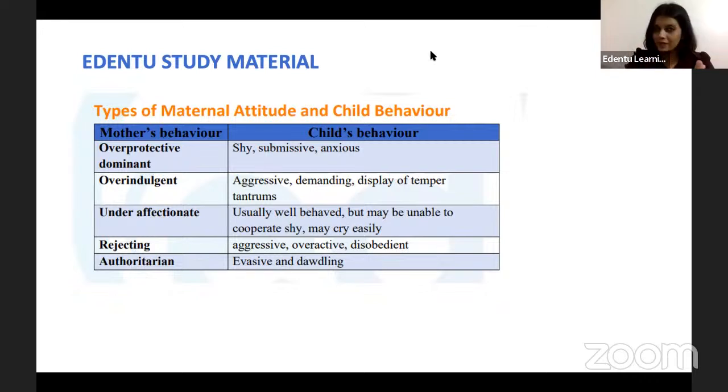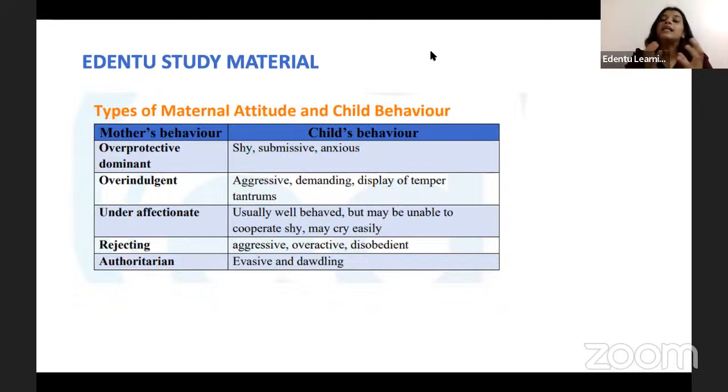Overprotective, dominant nature of the parents is when the parent is very protective of the child, gives everything that the child demands, and keeps the child always under the wings of the parents. So how does it reflect in the child's behavior? The child will always be protected by the parents. The child will not be able to take decisions by himself or herself. So the child will usually be shy and submissive to the parents and always anxious. Very indecisive type of behavior.